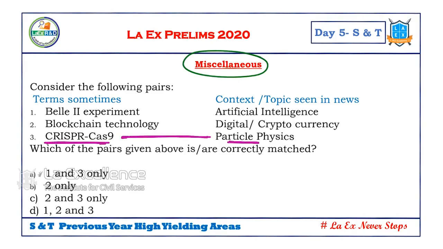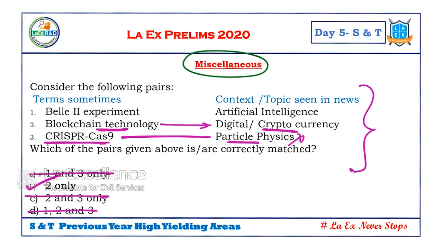They said it is related to particle physics. Is it so? No, that is incorrect. Blockchain technology, is it related to cryptocurrency? Yes. So here observe 3 is incorrect. So let's remove these 3. What is the answer? B would be the answer. 2 is the answer. So that's how they give various issues in news, maybe some unrelated issues. They ask us the questions.